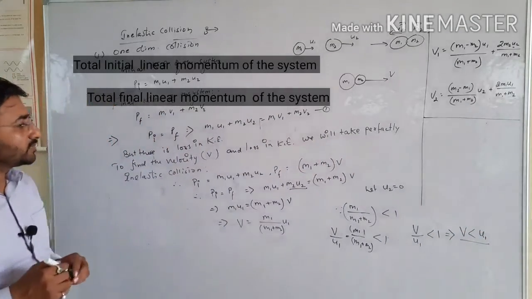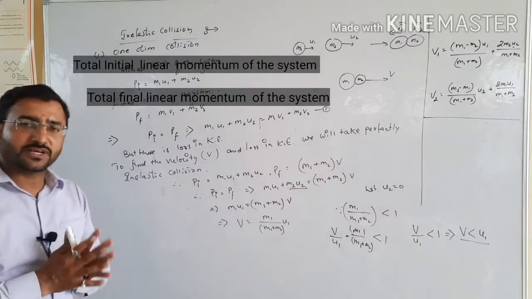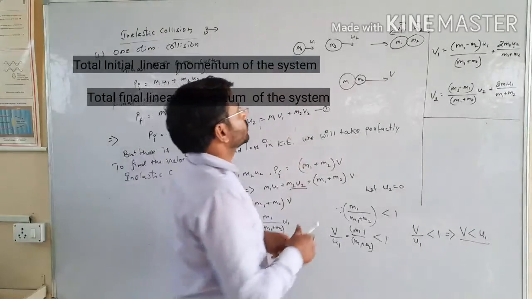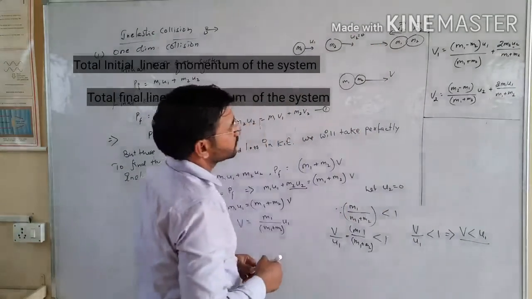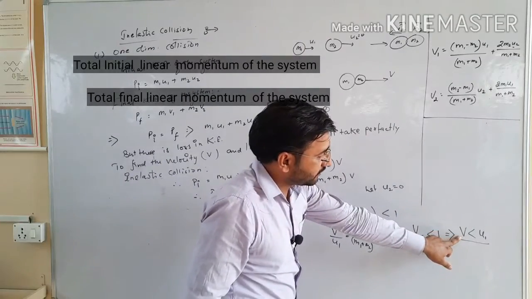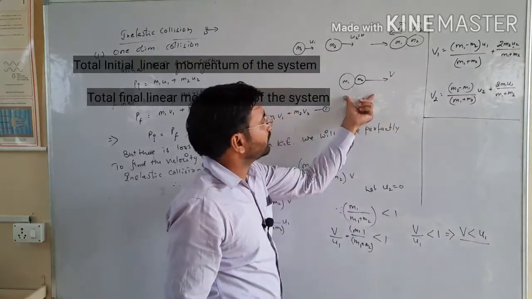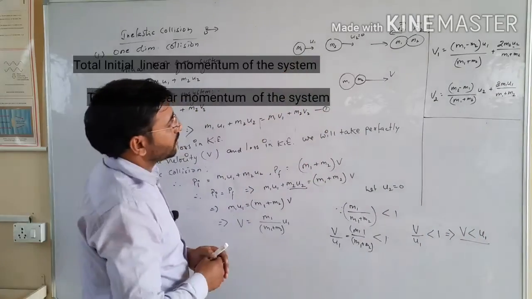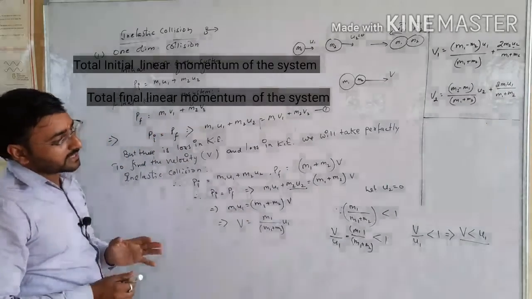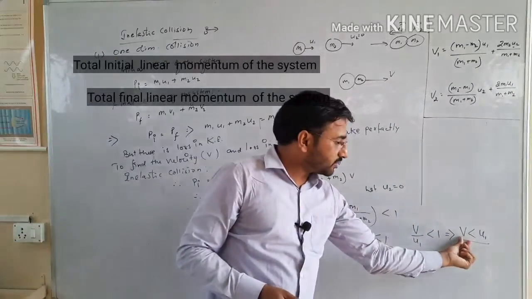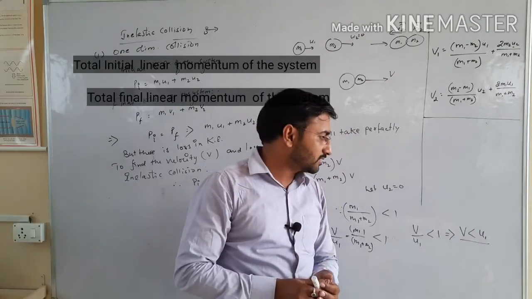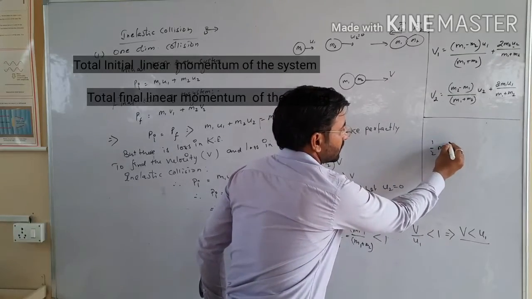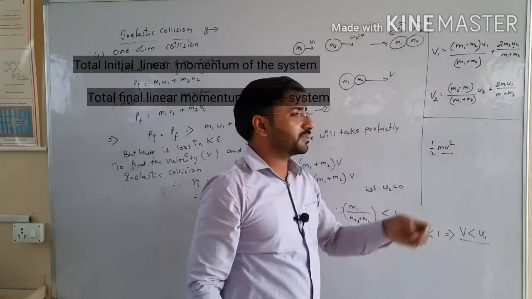So suppose the second object is at rest under the perfectly inelastic collision, and only the first object is in motion. In that case, we can say that the final velocity after the perfectly inelastic collision is less than the initial velocity of object A. As you know, half mv square is the formula of kinetic energy, which means kinetic energy depends on velocity.